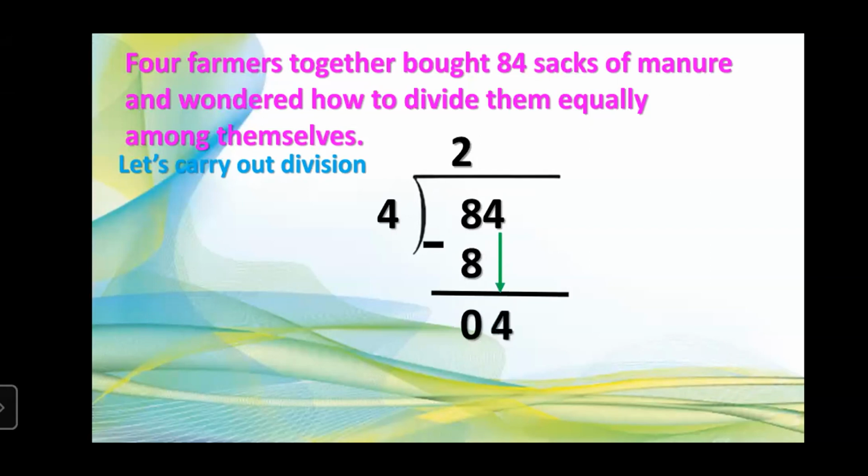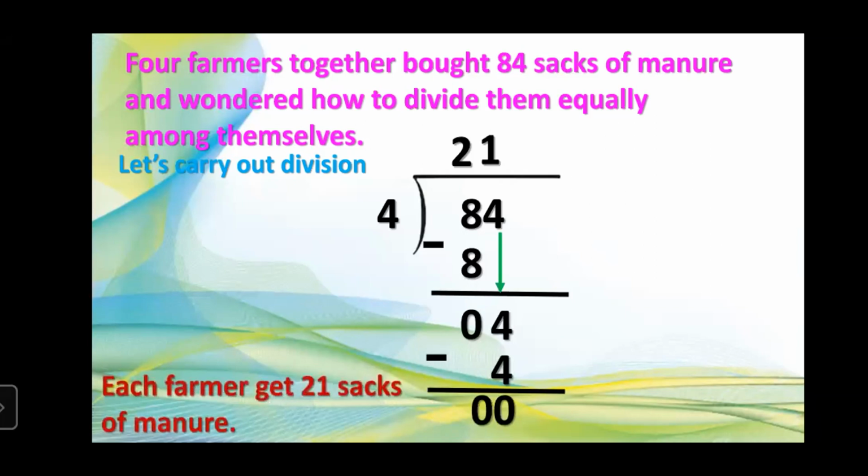And now 4 ones are 4. So we'll get 0 as the remainder and 21 as the quotient, isn't it? So how many sacks will every farmer get? Each farmer will get 21 sacks of manure.